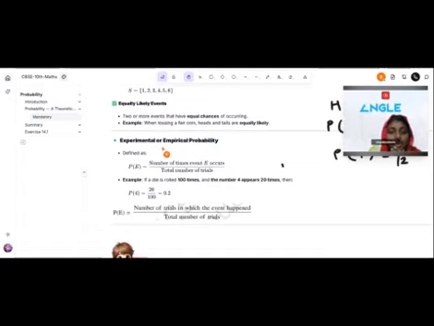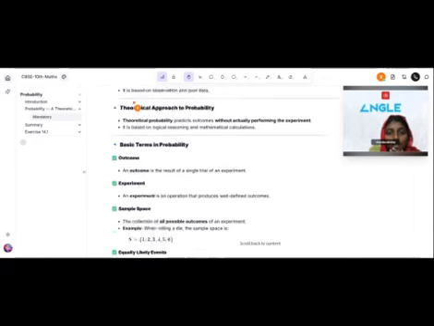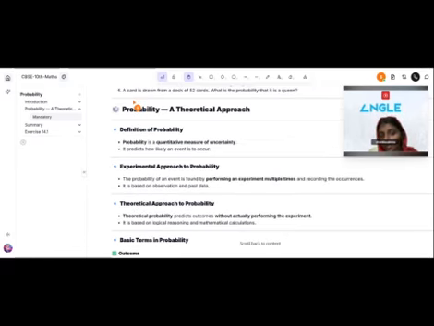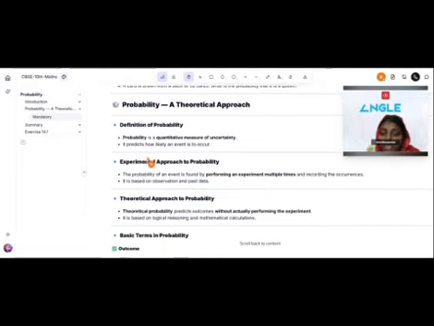Then move to our topic, the theoretical approach of probability. What is probability? Probability is a quantitative measure of uncertainty. It predicts how likely an event is to occur. If there is certainty, we can predict what will happen. In an uncertain condition, we cannot predict what will happen. In that case, we use probability.